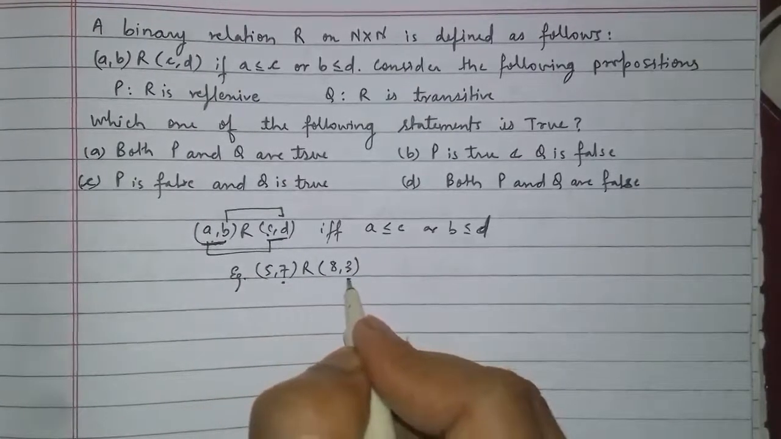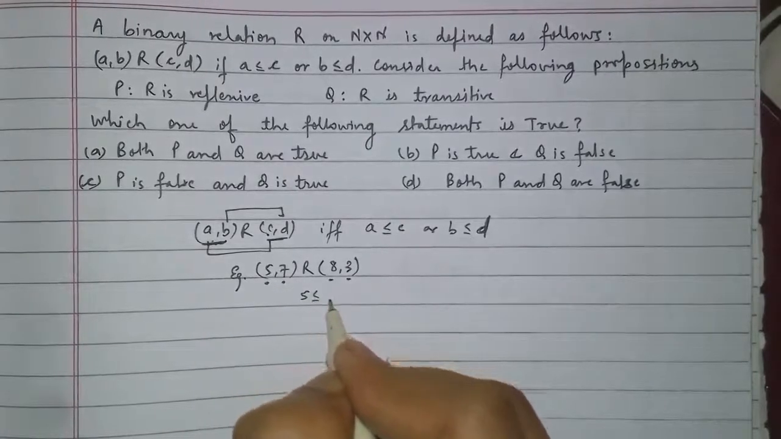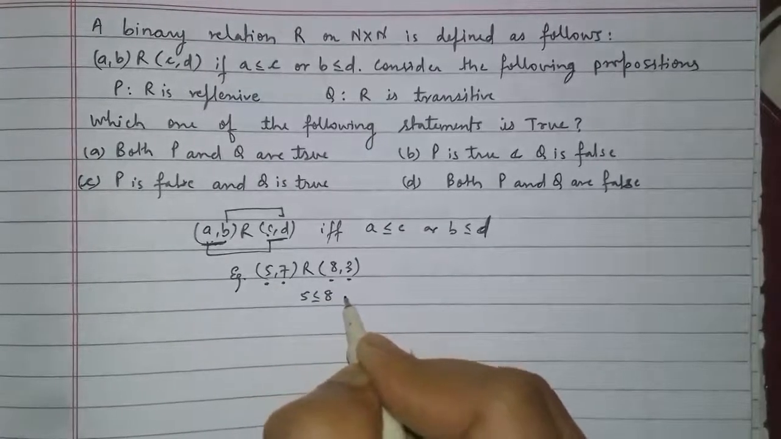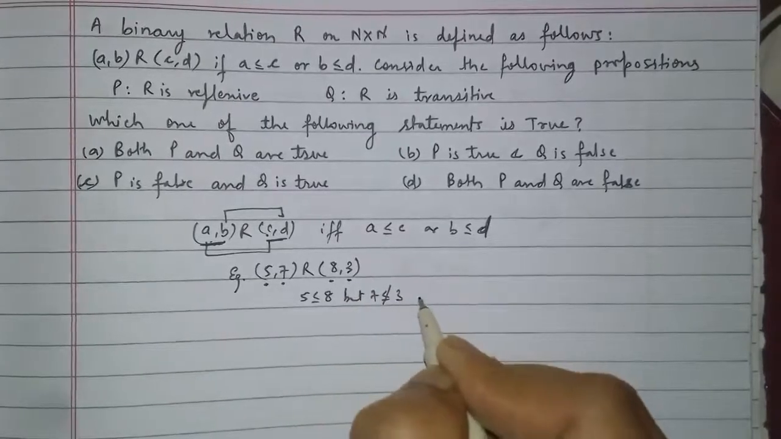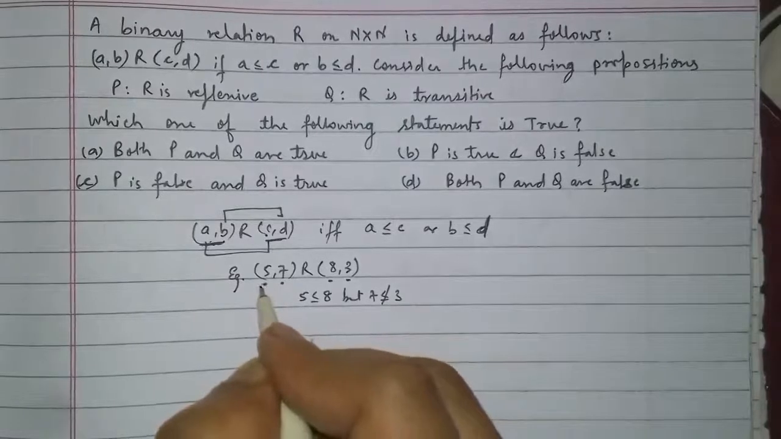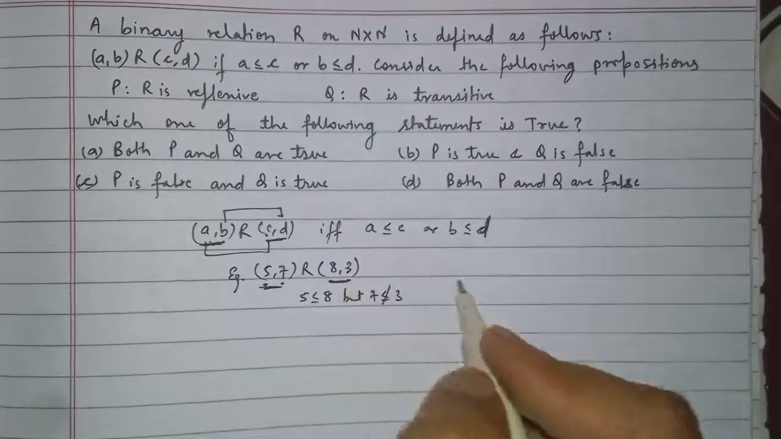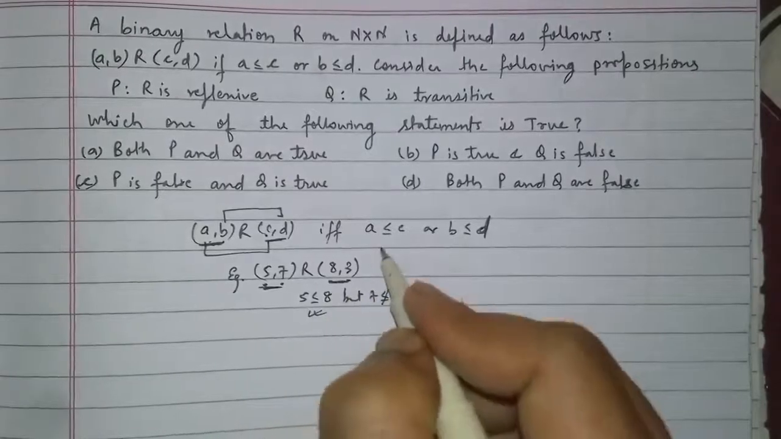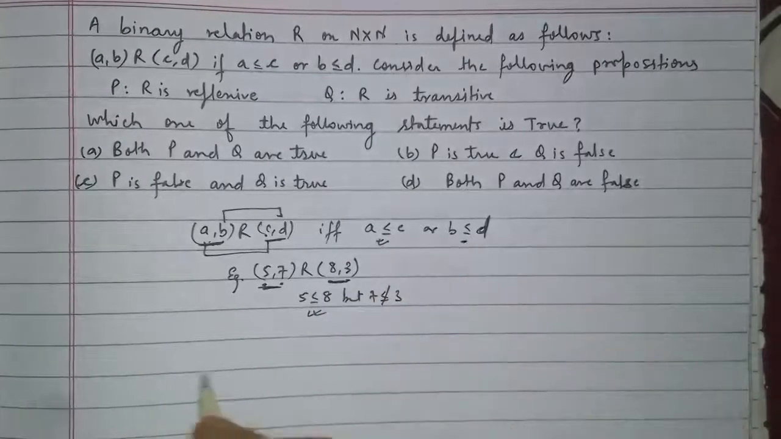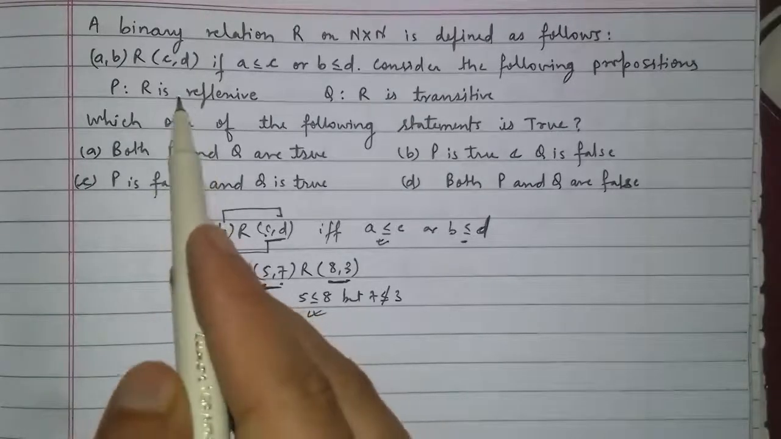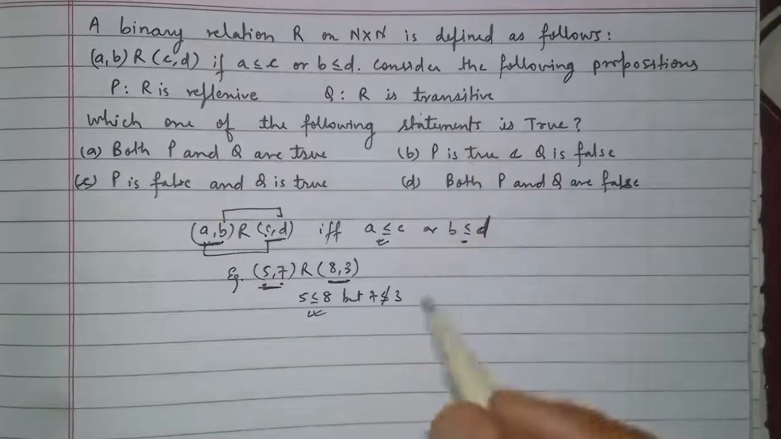7 3 से छोटा नहीं है, बट 5 is less than or equal to 8. 5 is less than or equal to 8, but 7 is not less than or equal to 3. Then also this pair is related to this pair, because this condition is satisfying, this is not satisfying. So now we have to check whether R is reflexive or transitive.